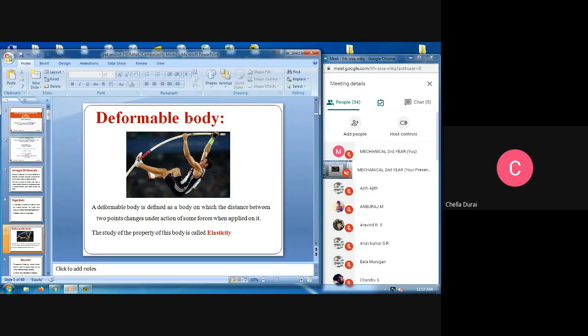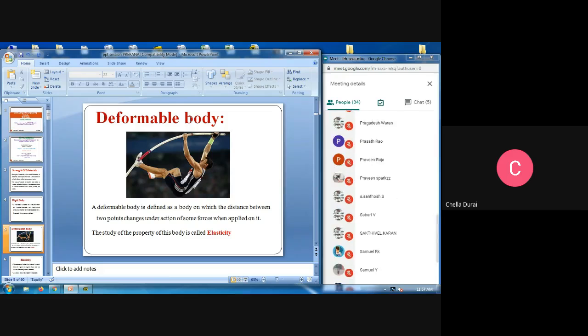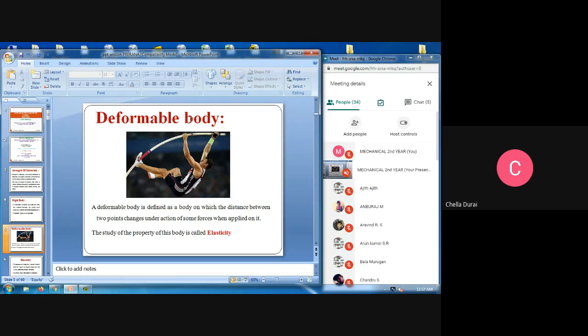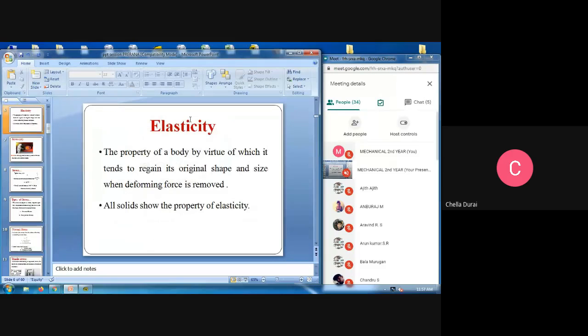See, the study of the property of this body is called elasticity. This concept we are calling elasticity. Only with the elasticity property will it deform. Next, what is meant by elasticity? What is the purpose of elasticity? It is the property of a body by virtue of which it tends to regain its original shape and size when deforming forces are removed. All solids show the property of elasticity.